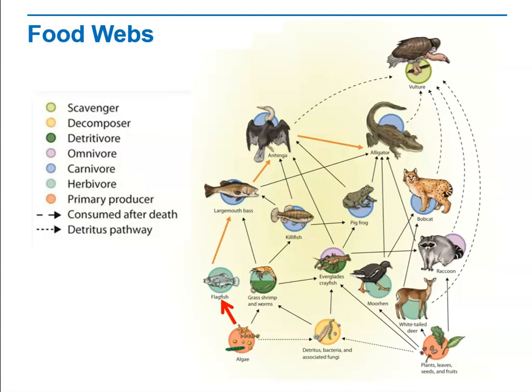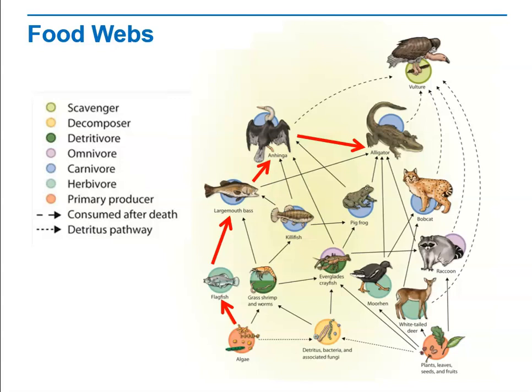Here we see one food chain. It goes from algae to flagfish to largemouth bass to anhinga to alligator. Trace different pathways from the algae to the alligator. You could go from the algae to the flagfish to the largemouth bass to the anhinga to the alligator, or you could go some other way. You could go from the algae to the grass shrimp, to the killifish, to the pig frog, to the alligator.